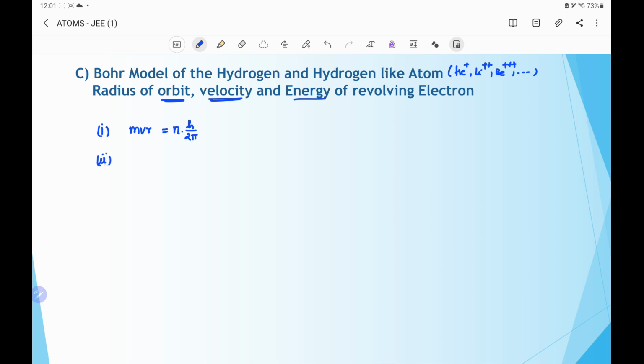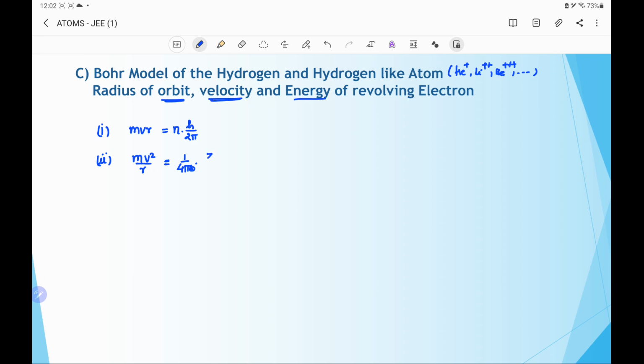And second, because electrons are revolving in a circular orbit around the nucleus, it requires a centripetal force which will be provided by the electric force between the revolving charge and the nucleus. Therefore, if m is the mass, v is the velocity and the radius of the orbit is r, then mv square by r is the centripetal force for the circular motion, and it is provided by the electric force between the nucleus of the atom and the revolving electron.